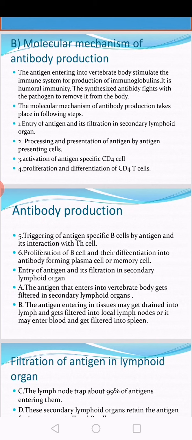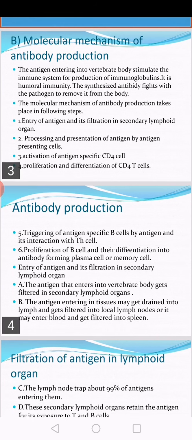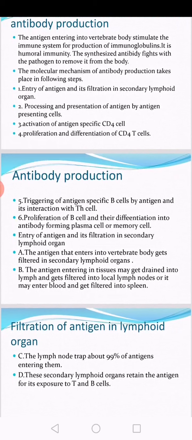Thymus and bursa of Fabricius. What are the secondary lymphoid organs? Spleen and lymph node. These are the secondary lymphoid organs. So the first step is contact of antigen and the filtration of the antigen in the secondary lymphoid organ.